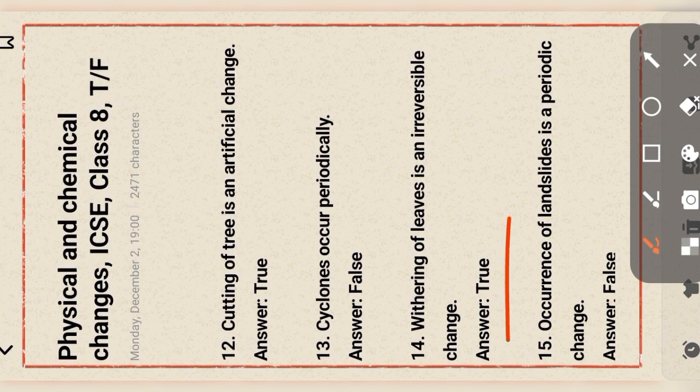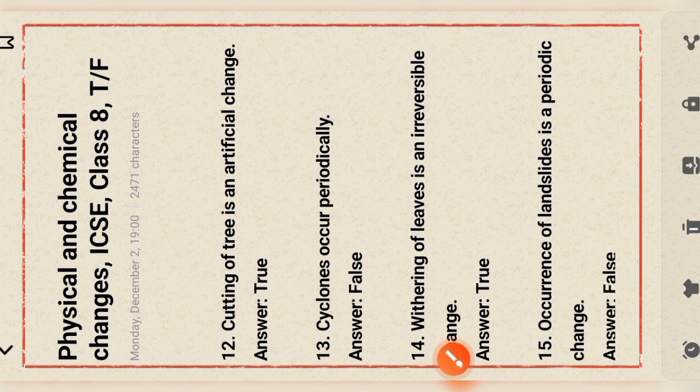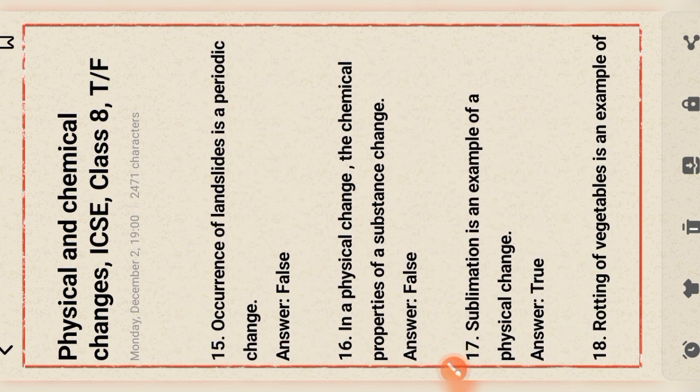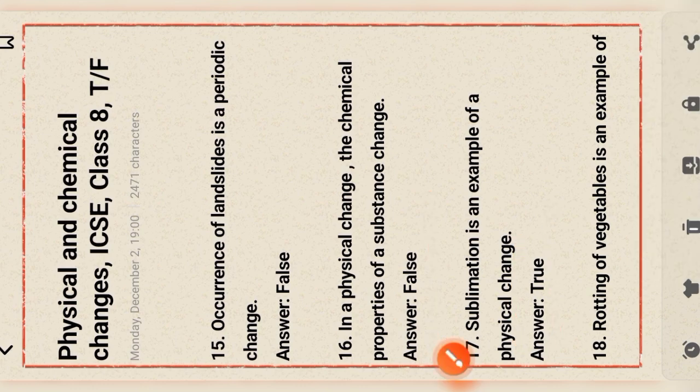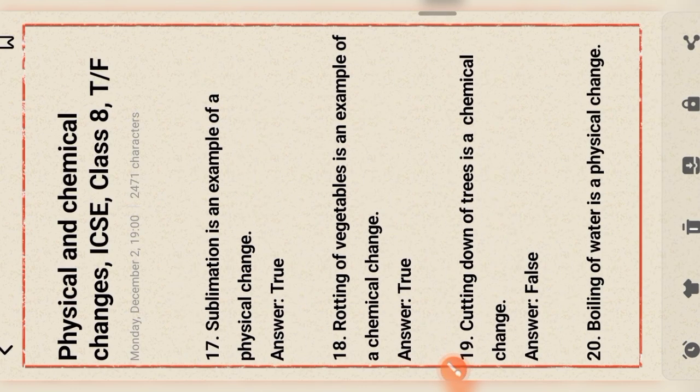Next question. In a physical change, the chemical properties of a substance change. This statement is false. Sublimation is an example of a physical change. This statement is true. Rotting of vegetables is an example of a chemical change. This statement is true.